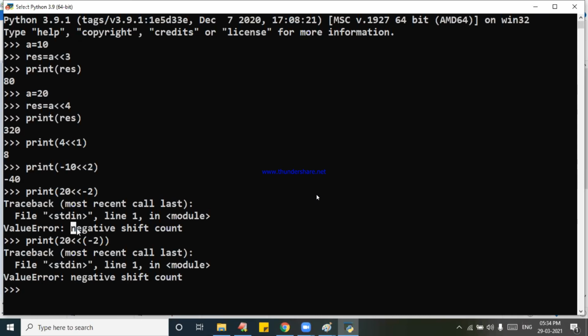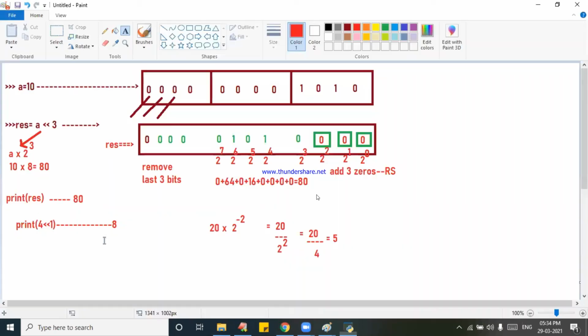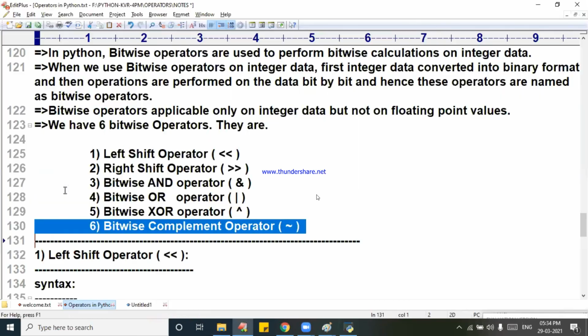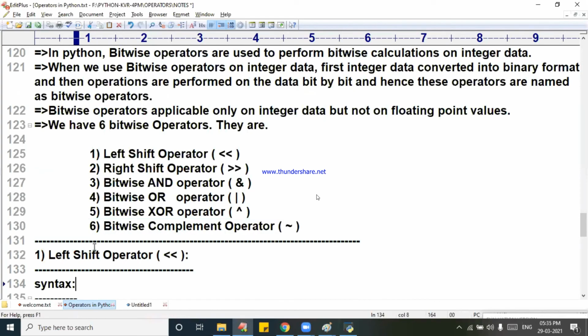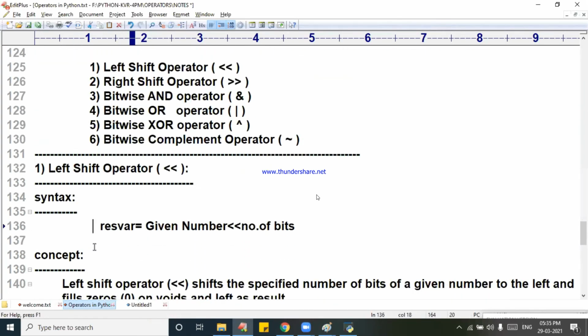Let us go for the number of shifts. The given number can be a positive number. The number of bits should be specified, and it should be a positive number. You should take care about this. The number of bits should be a positive number. Don't use a negative shift. Correct the sentence: the number of bits should be positive.